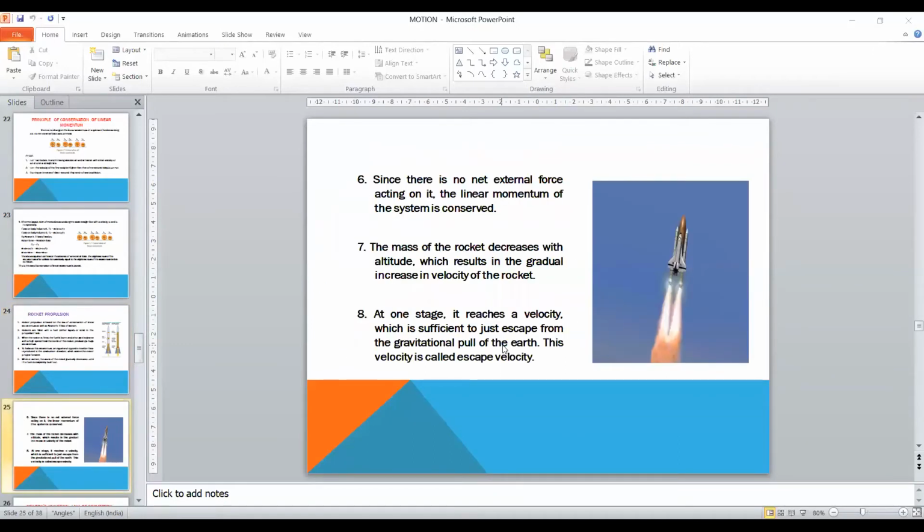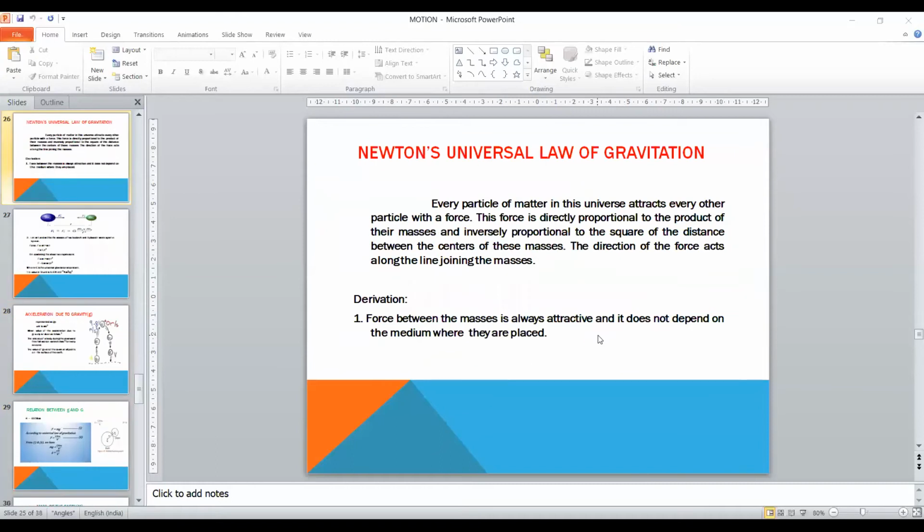Since there is no net external force acting on it, the linear momentum of the system is conserved. The mass of the rocket decreases with altitude, which results in the gradual increase in the velocity of the rocket. At one stage, it reaches a velocity which is sufficient to escape from the gravitational pull of the earth. This velocity is called escape velocity.